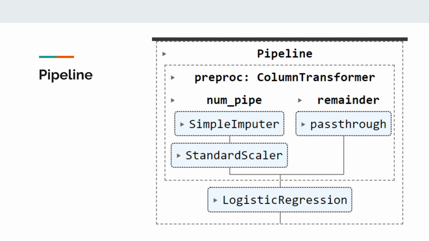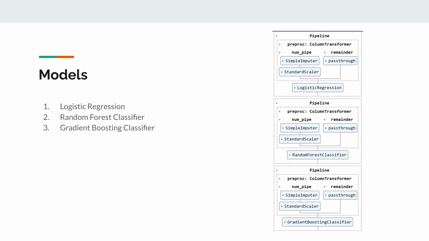Now, we define the pipeline the data will run through to the output model. Since we have no categorical variables in the dataset, there only needs to be a single numerical pipeline. This pipeline was reused 3 times for 3 different models: logistic regression, random forest classifier, and gradient boosting classifier.